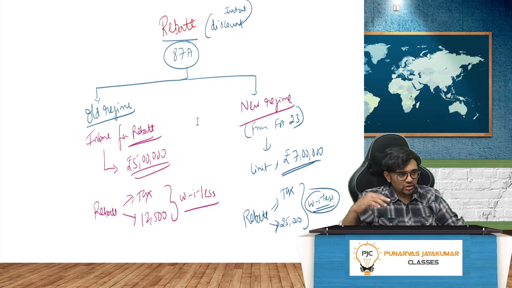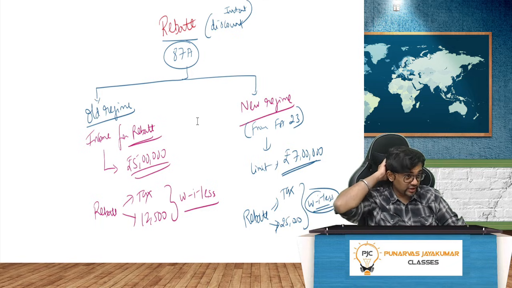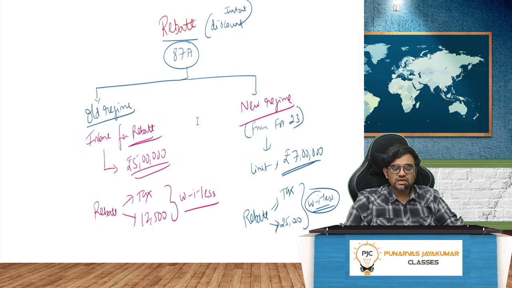Old law will go, new law will come. So these rebate concepts can be asked for the last time in the next 1 or 2 attempts. Until the new tax bill comes, it may be 3 or 4 attempts, whatever. Only the last few times they will ask. After that, it's gone.